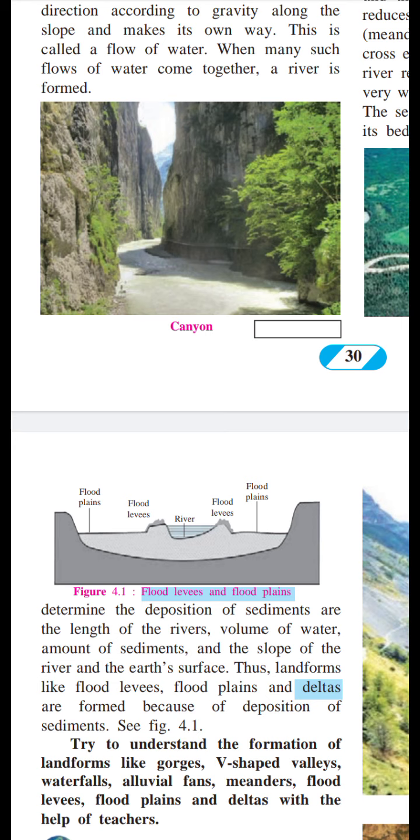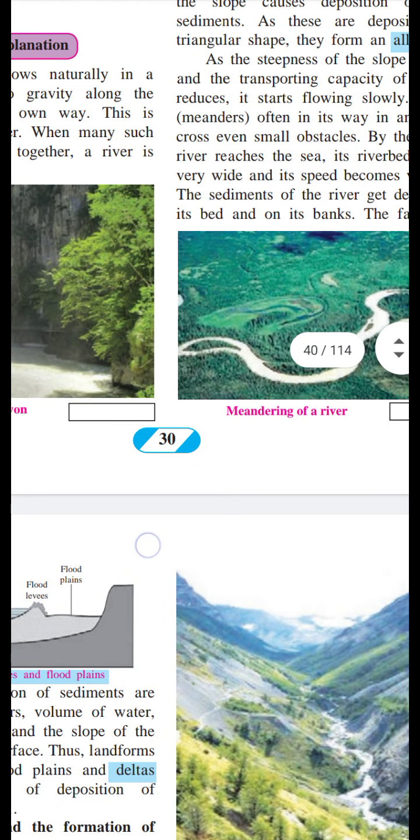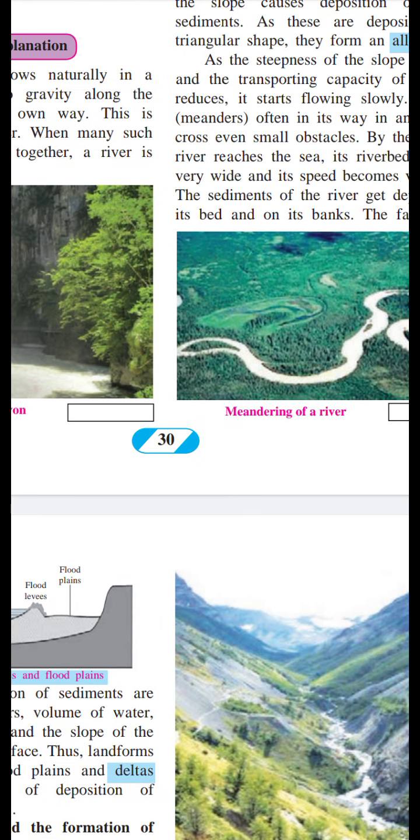Canyon is formed because of the erosion work of the river, so we have to write here erosion. Then second is alluvial fan. It is formed because of the deposition work of river. And then meandering is formed because of transportation.